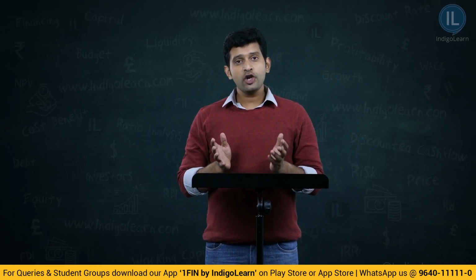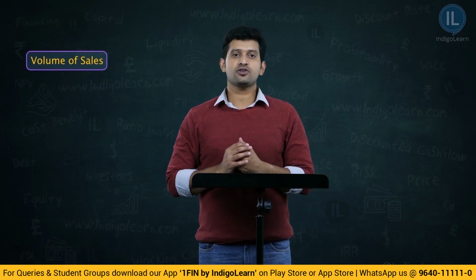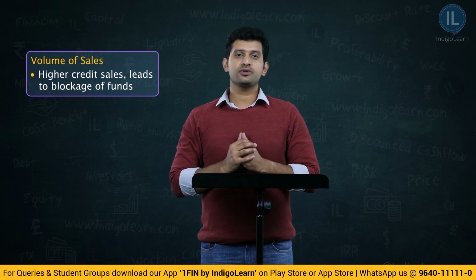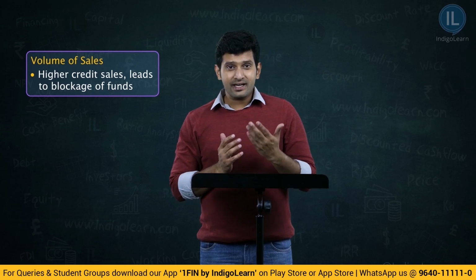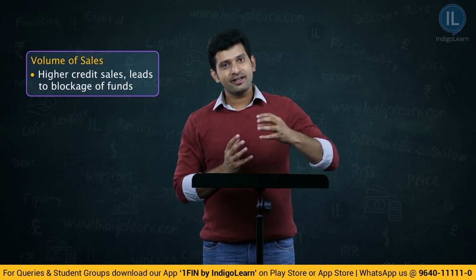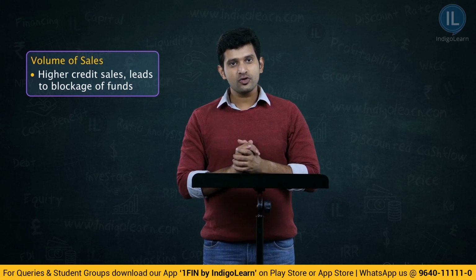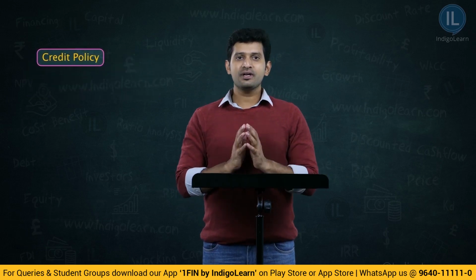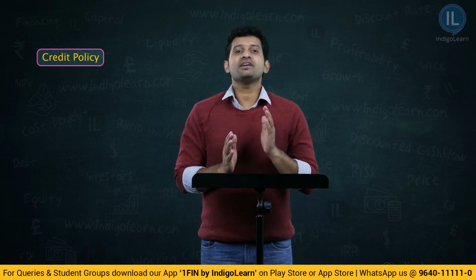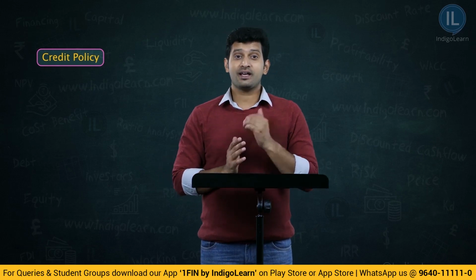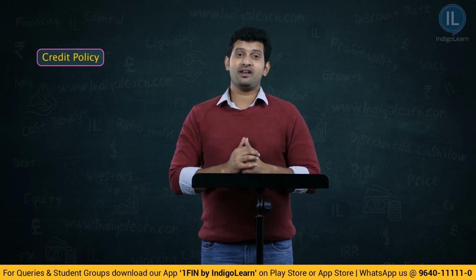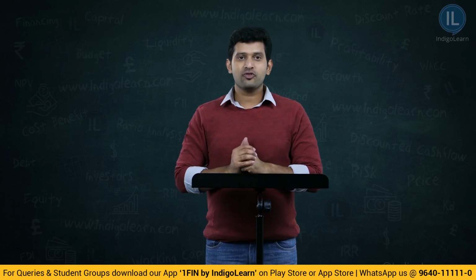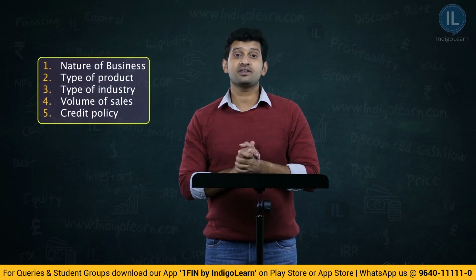Moving ahead, we said volume of sales, that is high volume of sales also results in high amount of receivables. That is, friends, to attract customers, what companies generally do is they sell on credit. Therefore, if you are increasing your debtors, obviously means you are blocking your fund in debtors. Therefore, to the extent of such blockage of funds also, high amount of working capital will be required. Lastly, credit policy. That is, having a liberal credit policy does not only mean the company is increasing its receivables, it also means that the company requires more fund to purchase the raw material. Credit policy talks also from the creditor's point of view and the debtor's point of view. Therefore, these are the major 5 factors which will influence the investment in working capital.